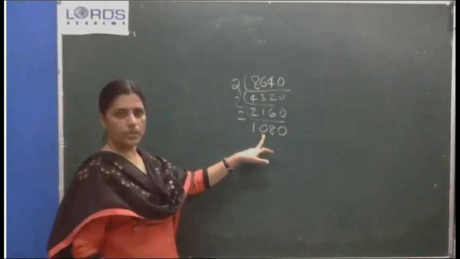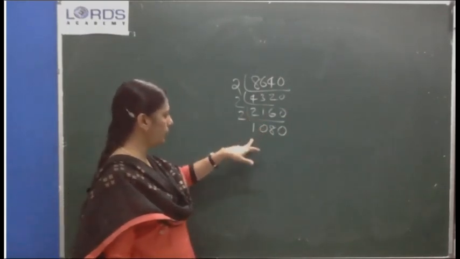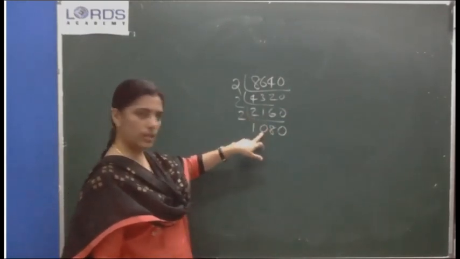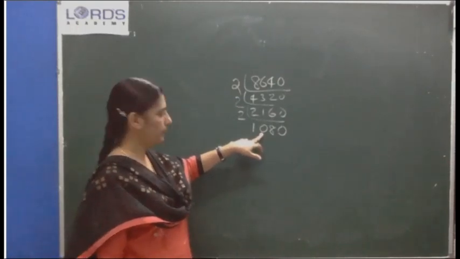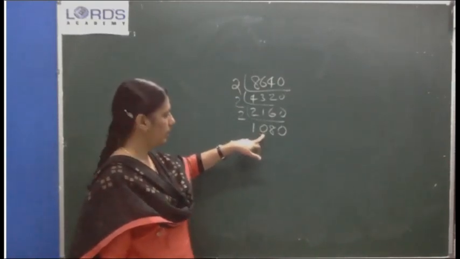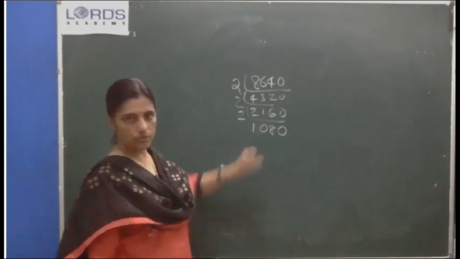Don't forget to keep 0 here. You see 2, 2, 1, 2. Then in this 1 it won't go, so 0. Okay. Don't forget 0. Then in 16, 8 times.